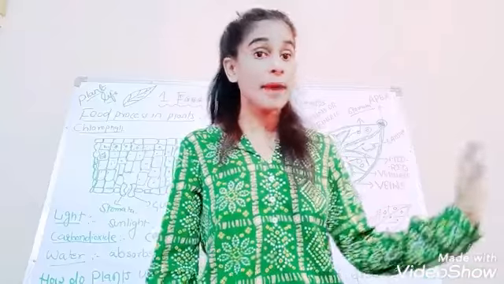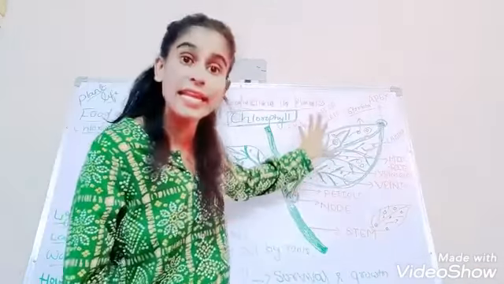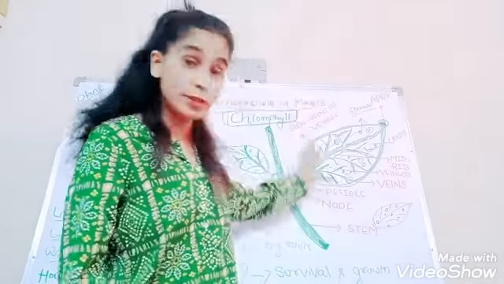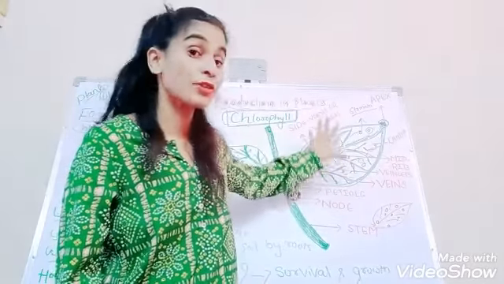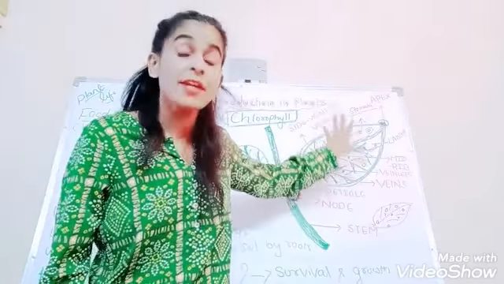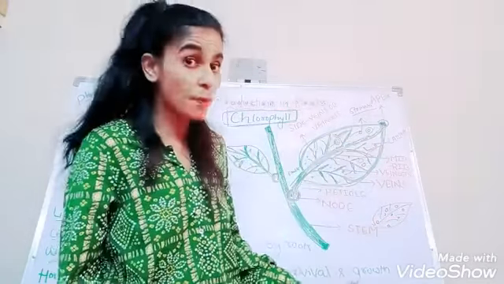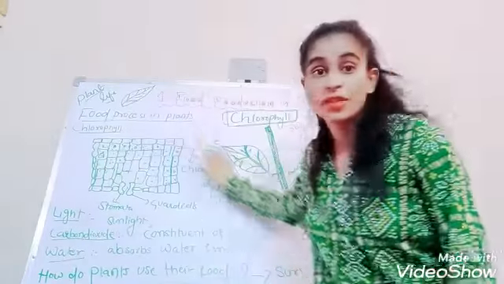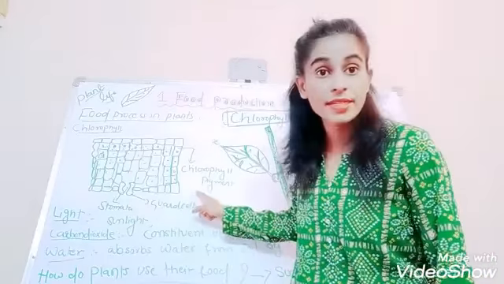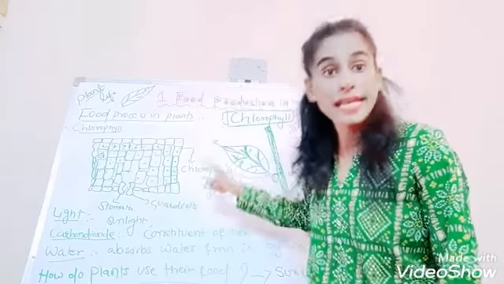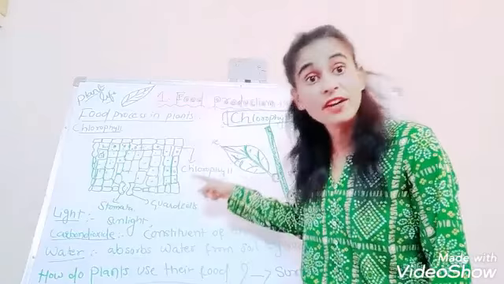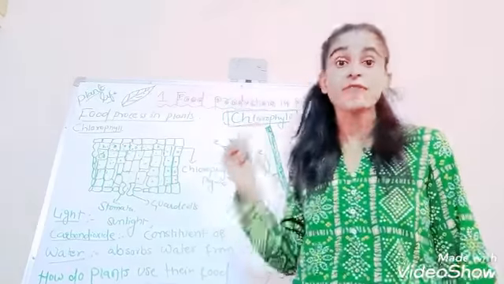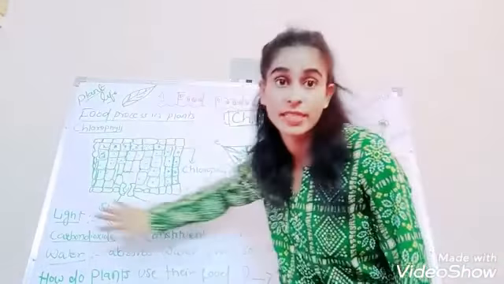So whenever we are using a microscope to see the leaf, listen to me very carefully. Whenever we require a microscope to see the leaf, and when we are going to observe a leaf under microscope, no doubt we are going to observe stomata. Along with it, we can observe this type of structure. You can see on the board I have drawn it. Yes, when a typical leaf is observed under microscope, this type of structure is seen.